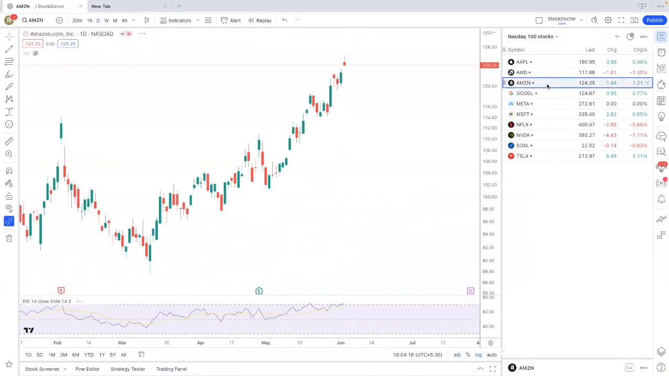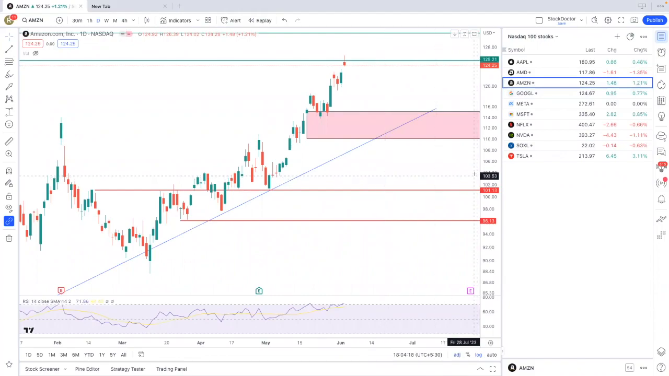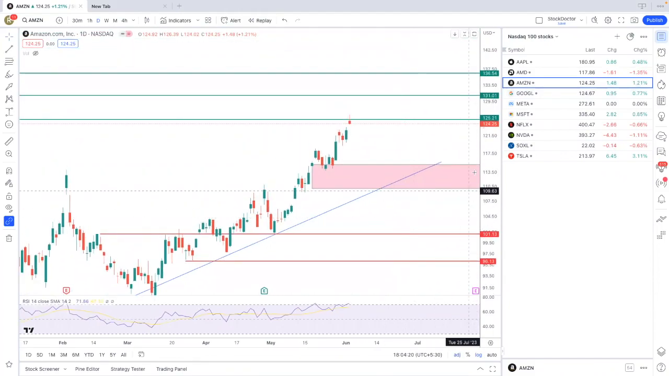The next stock is Amazon. For Amazon, I drew the first target of 125 and it got achieved. You can see here. And the next targets are 131 and 136. Can Amazon show all these targets from this level?